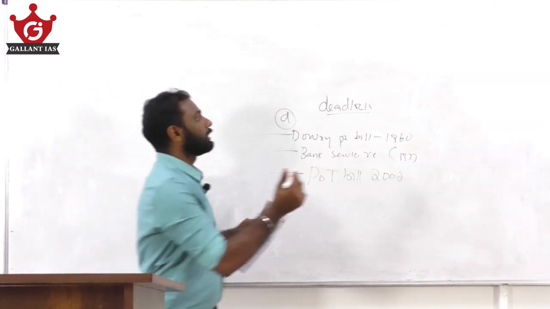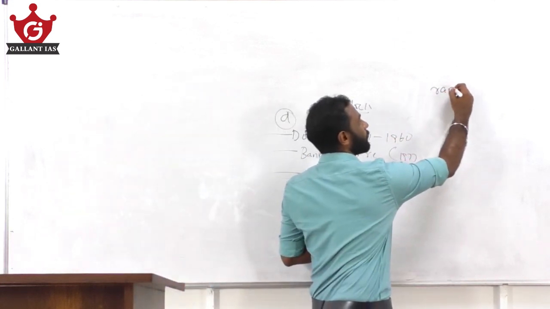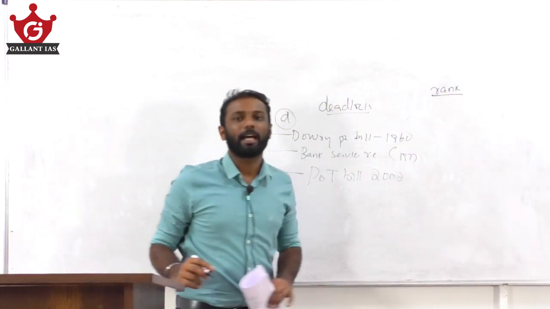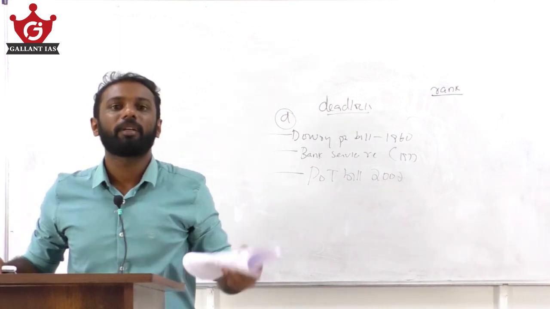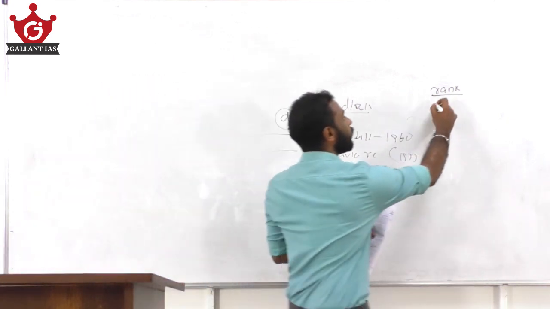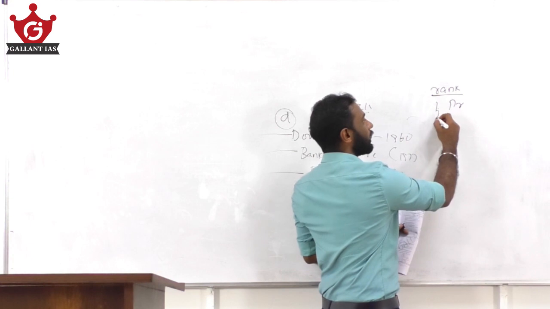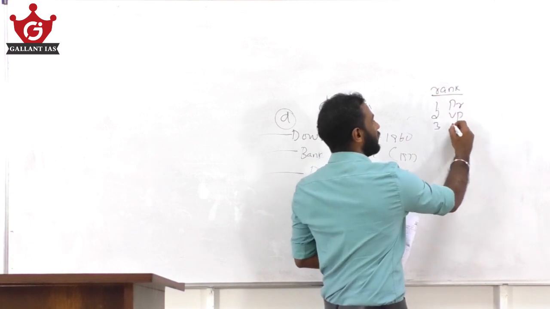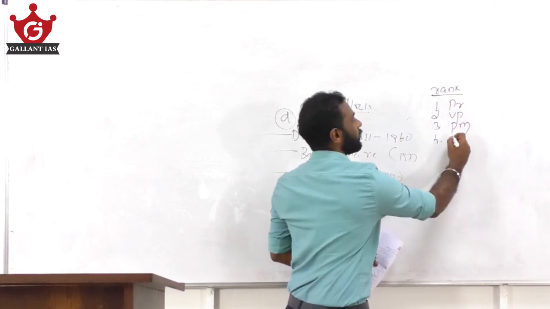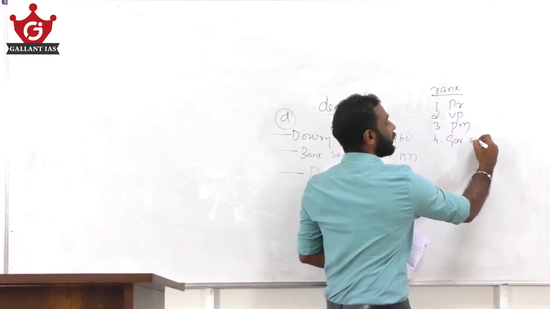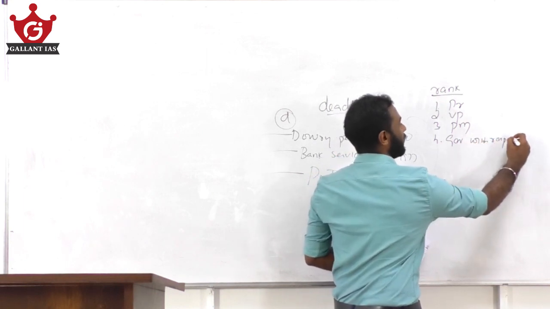These are nothing but the ranks of officials, both Union as well as state officials, in which they are arranged. Among that, rank 1 is for the President of India, rank 2 Vice President, 3 the Prime Minister of India, 4 the Governor of states within their respective states.